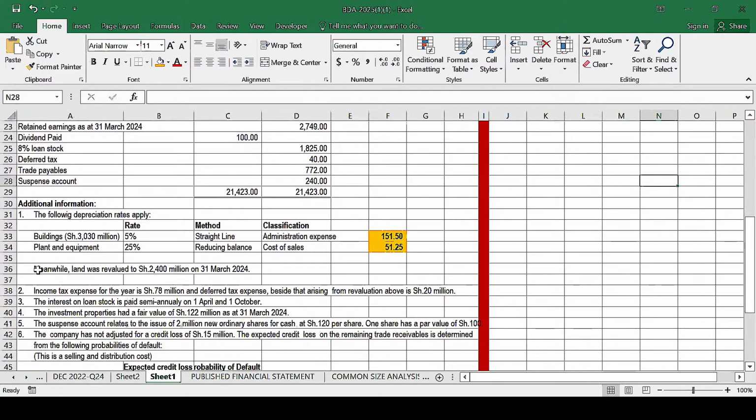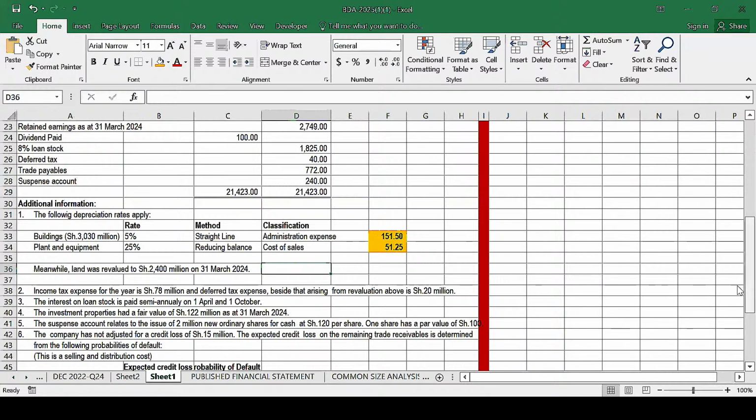And then you're told here in the last paragraph of note 1, meanwhile, land was revalued to shillings 2,400. So basically, once an asset has been revalued, we need to determine the revaluation gain or loss. Basically, to determine that, we compare the cost and the revalued amount. The revalued amount is 24.